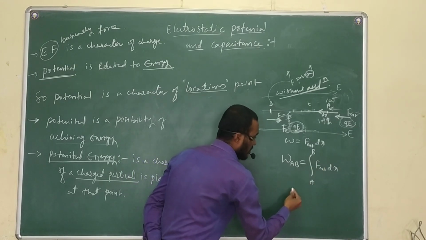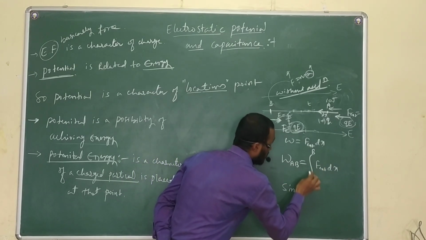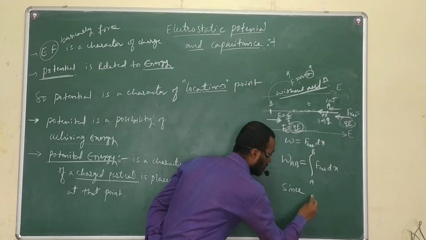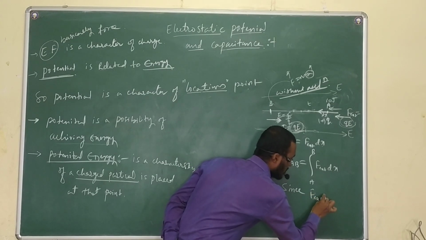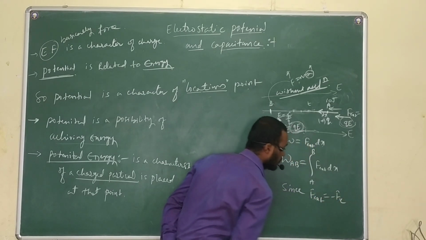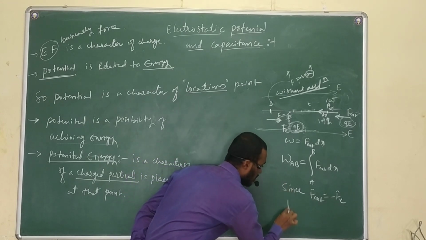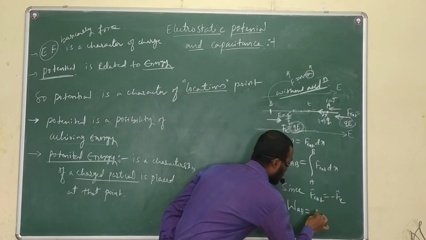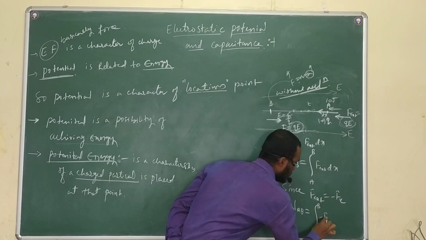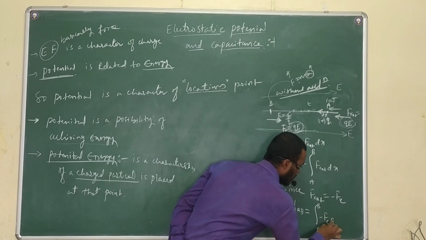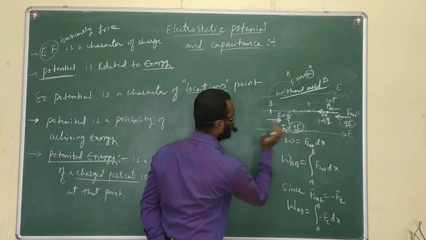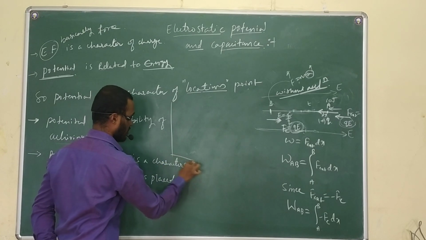Okay, now since we know that the electrostatic force is equal and opposite to this F external, I will write this equation. W_AB is equal to the integration from A to B of minus FE dx, where FE means the electrostatic force. How much is the electrostatic force? FE is equal to QE, right?